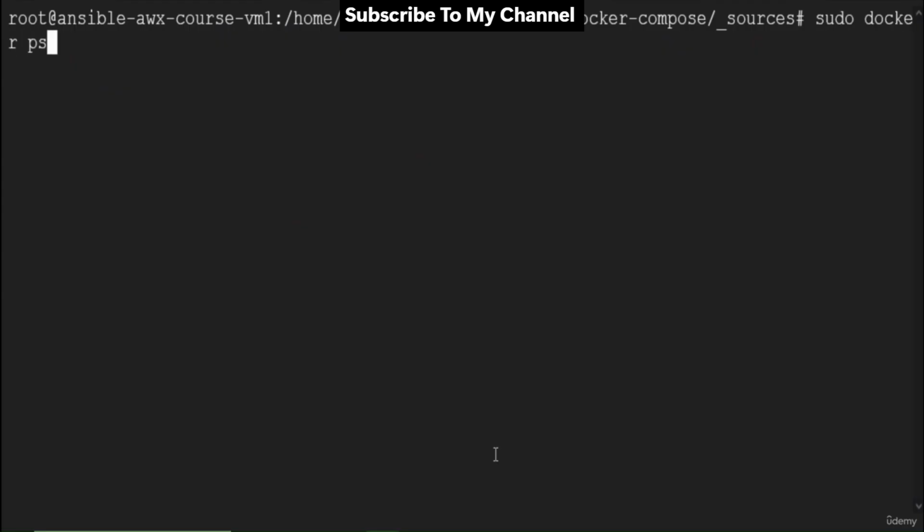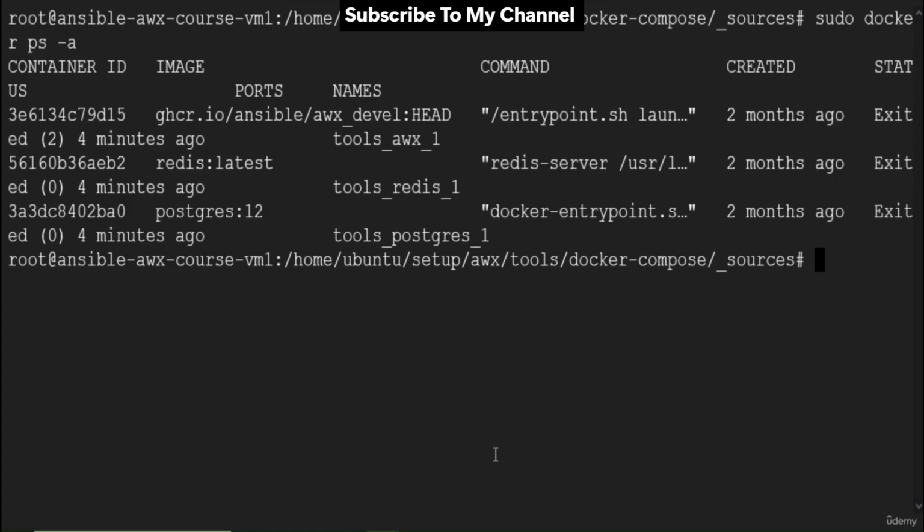Let's check the container status one more time with the sudo docker ps -a command. All the containers are in the exited state. Once the config file is updated, restart the Docker container using sudo docker start followed by the container's name. Now suppose for any reason you get an error after running the docker start command, then just restart your virtual machine. The containers will restart automatically.